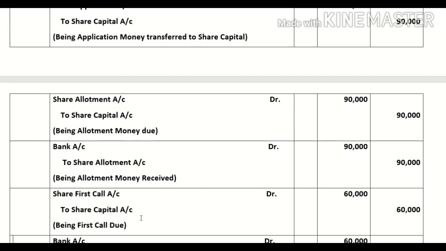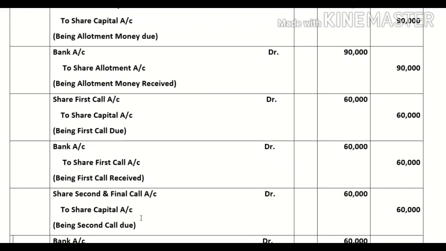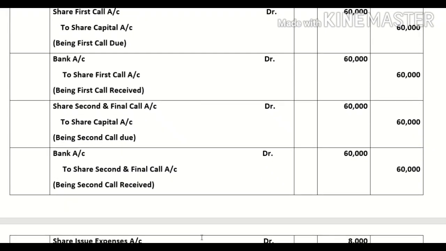What is the rate of next installment? Rupees 2 per share. So the amount received will be 30,000 multiplied by 2, 60,000. And when you will receive this money, bank account debit to share first call, this will be 60,000. Then you will call next installment, share second and final call account debit to share capital account. And last one, at the time of receiving, bank account debit to share second and final call account.